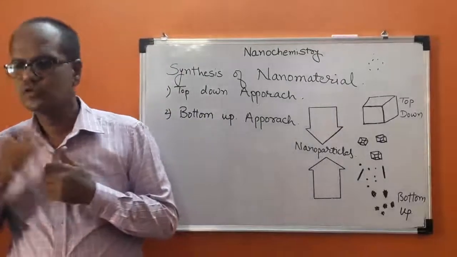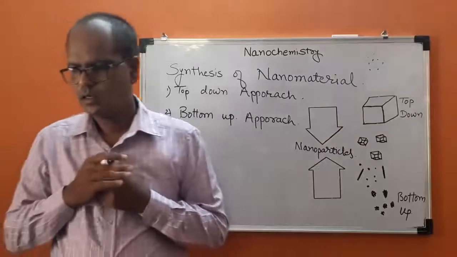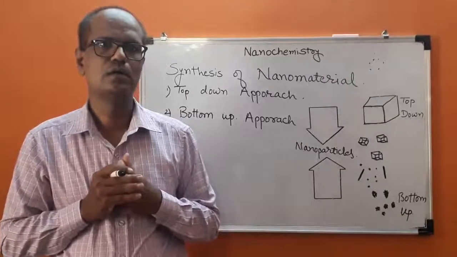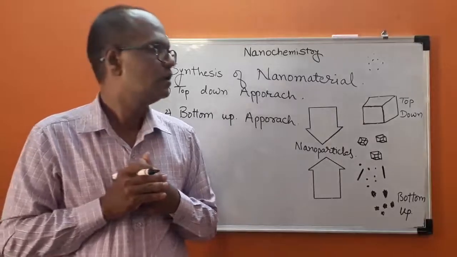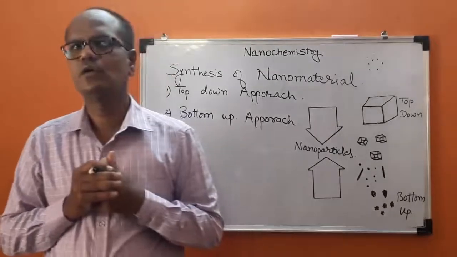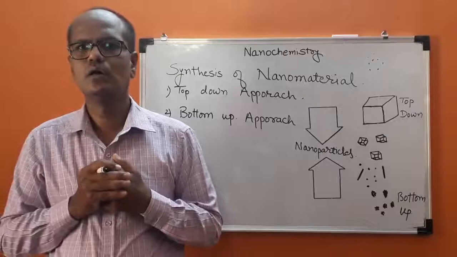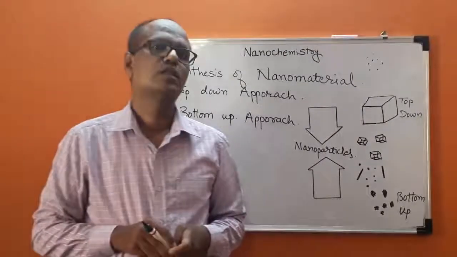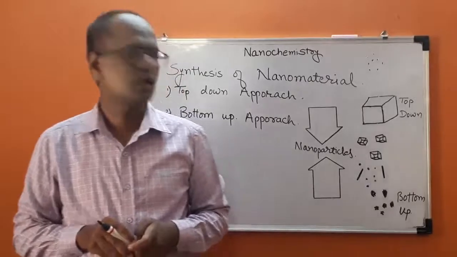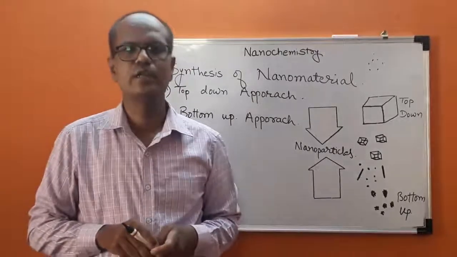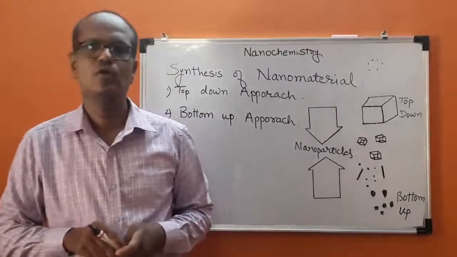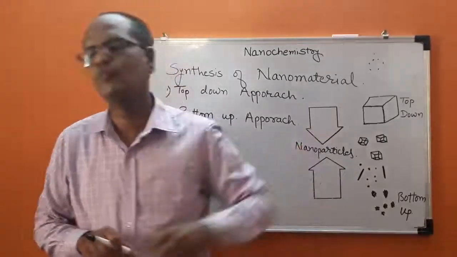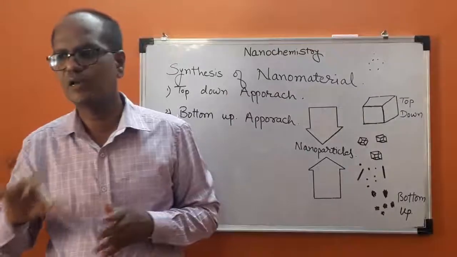Now, so far as thermal property is concerned, in case of nanomaterial, the thermal property is different. Means nanomaterial melts at a different melting point as compared to the bulk material.